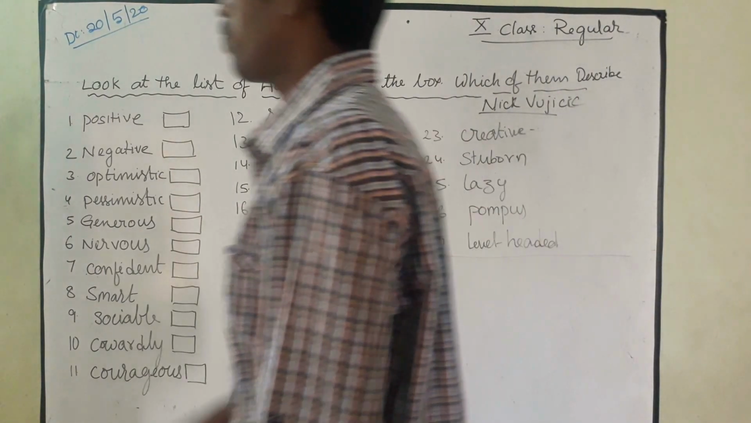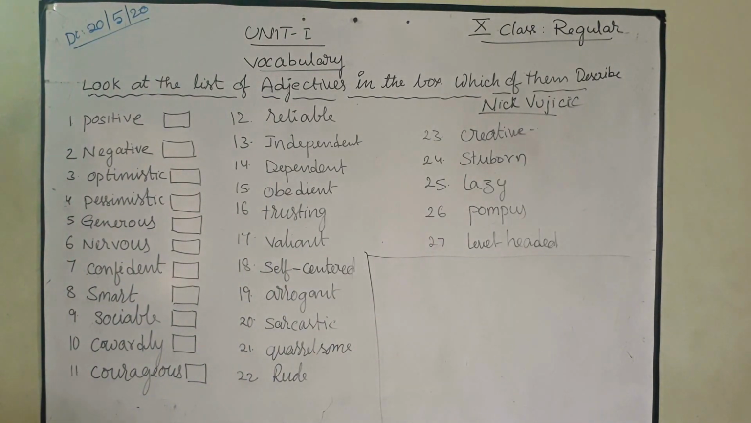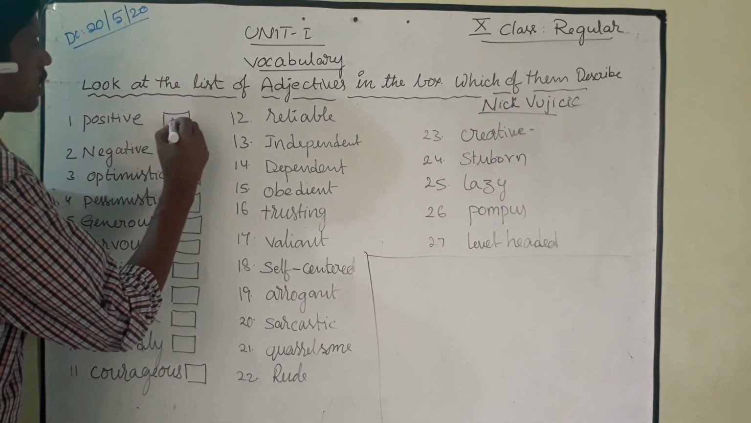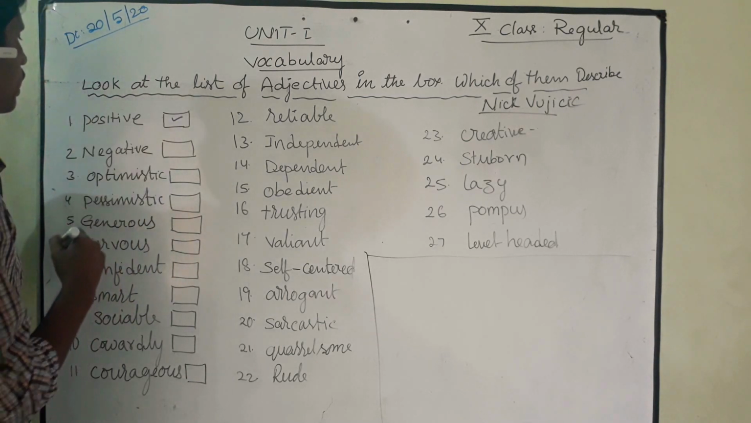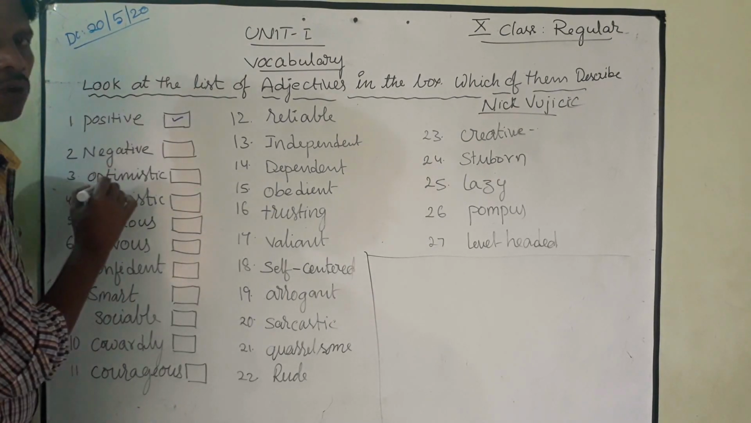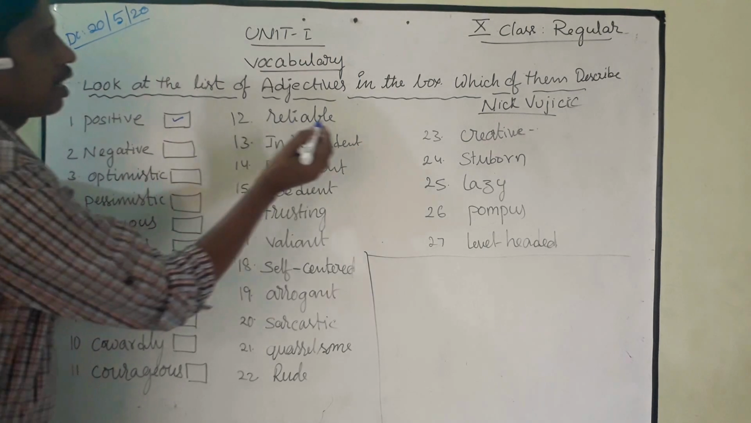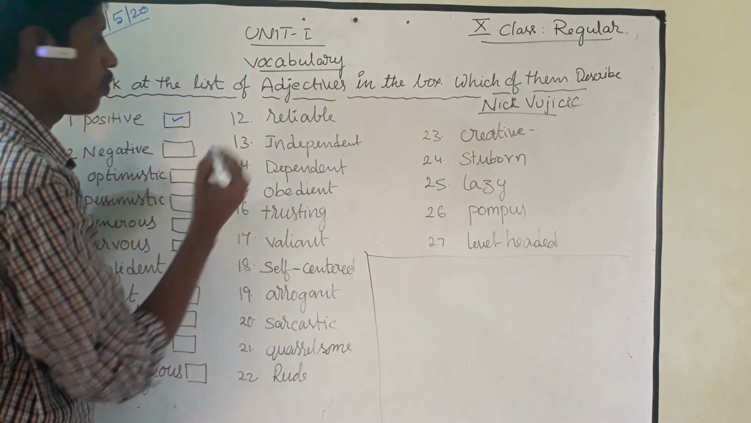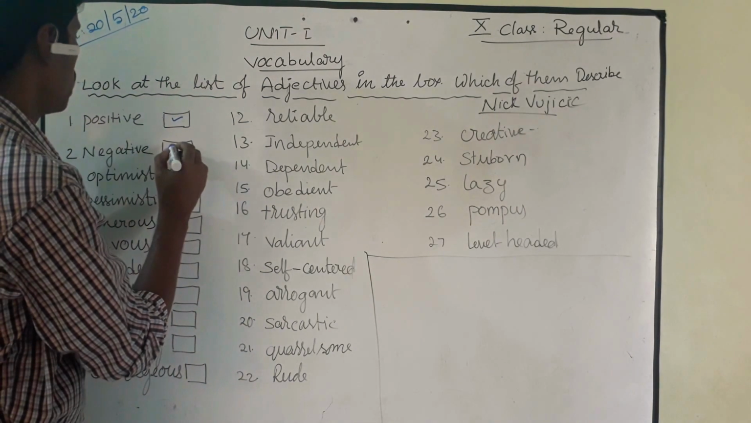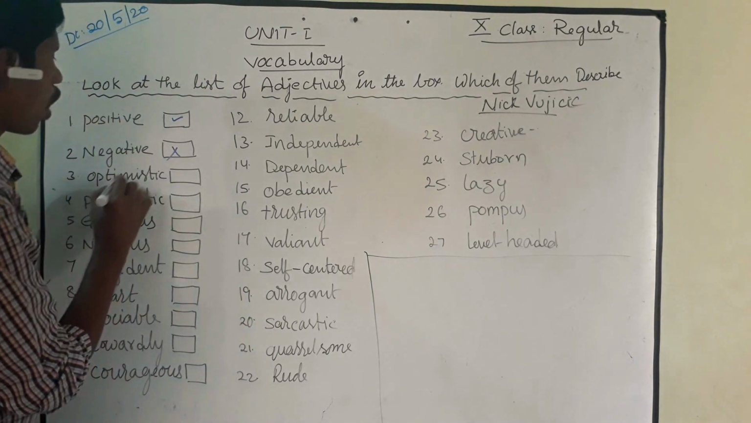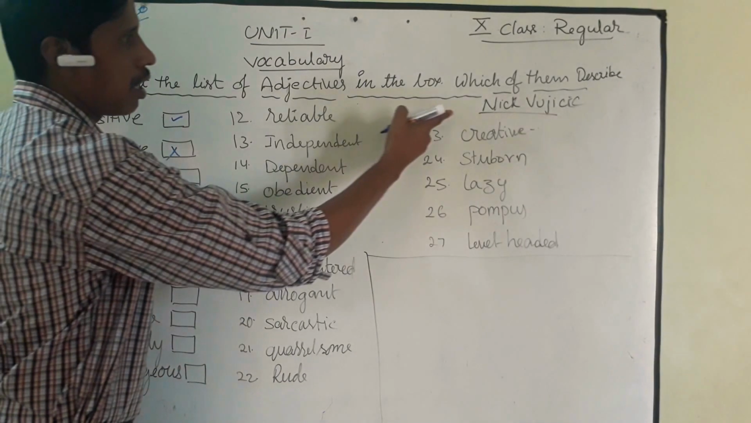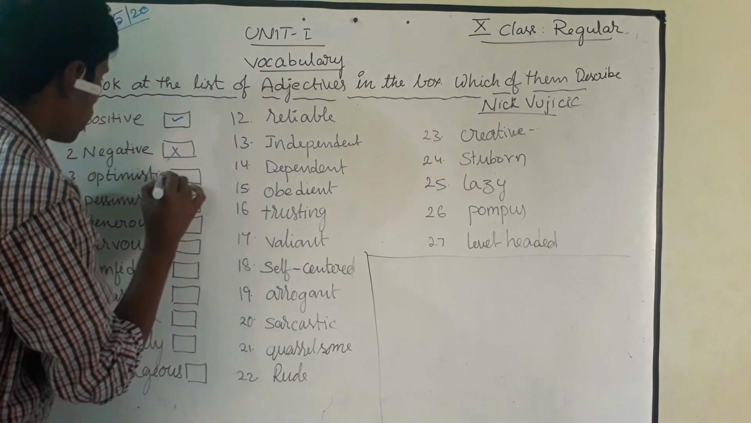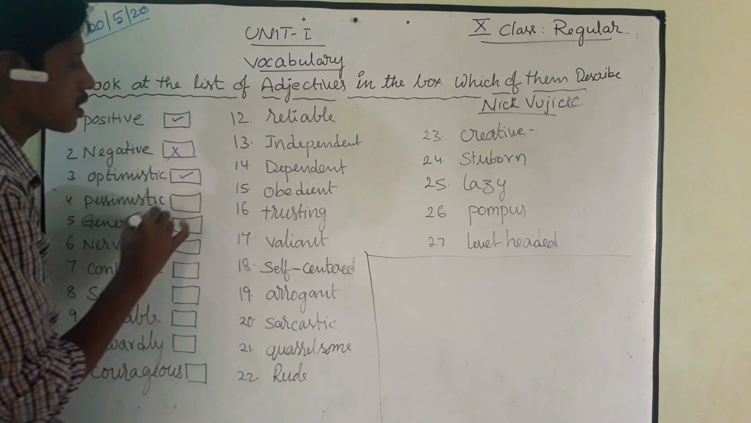Here, if you see the first one, the positive attitude. Is it related? Yes, it is related. And negative. Does Nick have negative qualities? No, we don't see any negative in the lesson. Next, optimistic. Is Nick an optimistic person? Yes, Nick is an optimistic person.